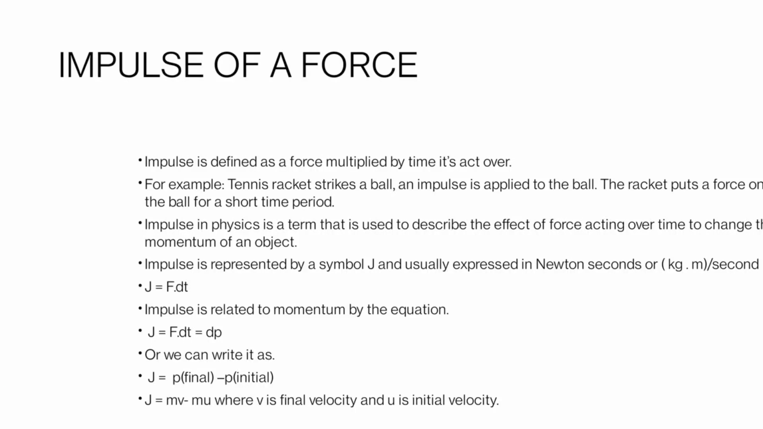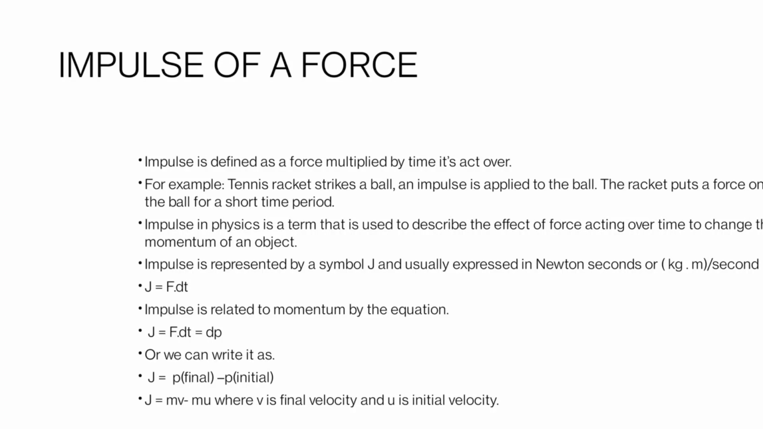Impulse in physics is a term used to describe the effect of force acting over time to change the momentum of an object. That means there must be a relation between impulse and momentum. Impulse is usually represented by the symbol capital J, and sometimes by capital I. The usual unit of impulse is newton seconds, and sometimes it is also expressed as kilogram meter per second.